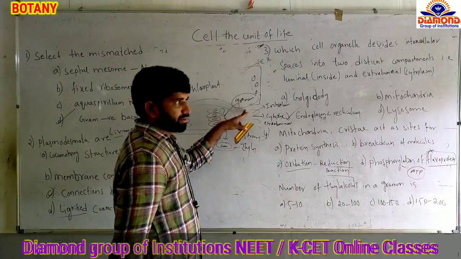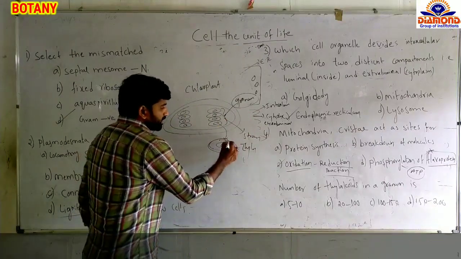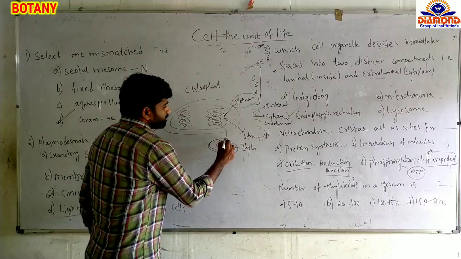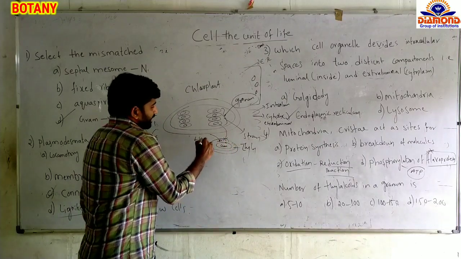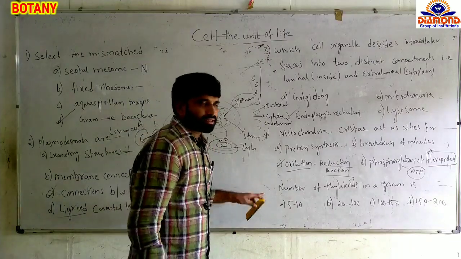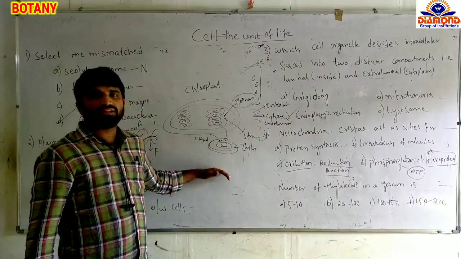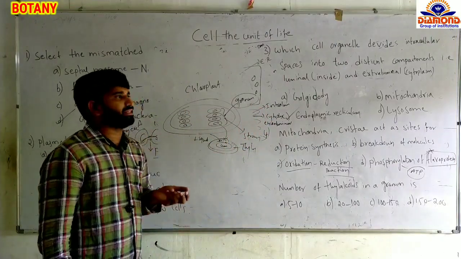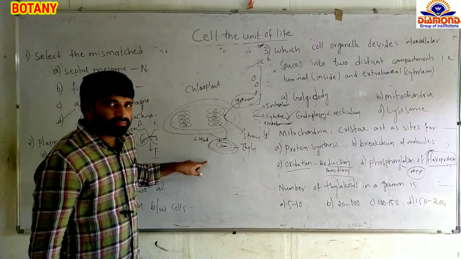What's the use of the granum? When we look into the thylakoid, many different types of chlorophyll pigments are present. The chlorophyll pigments are there to trap the light. Chloroplast is involved in photosynthesis. They can trap the light, and this light energy is converted into chemical energy in the form of ATP and NADPH molecules because of the presence of these chlorophyll pigments only.